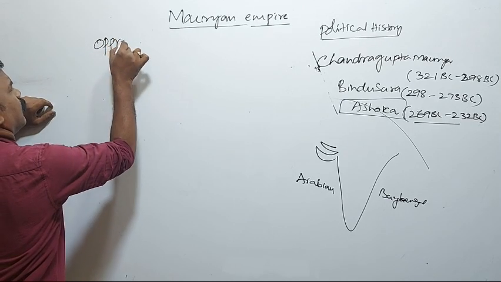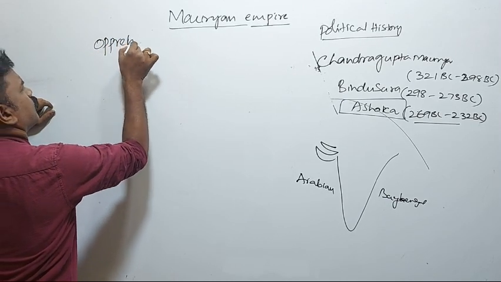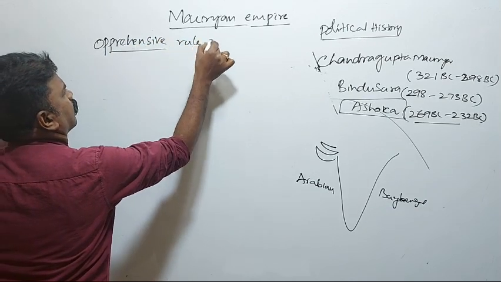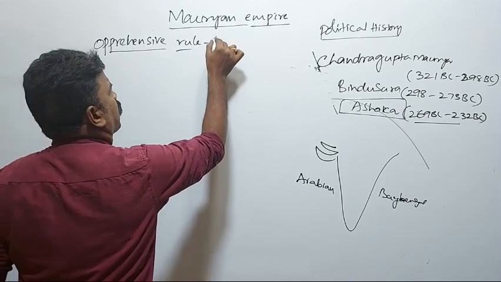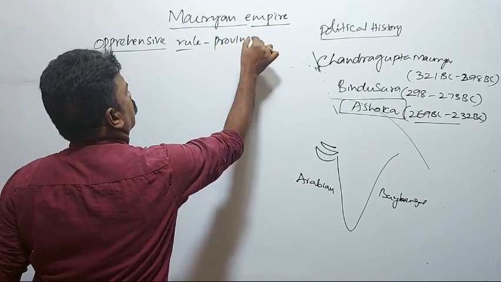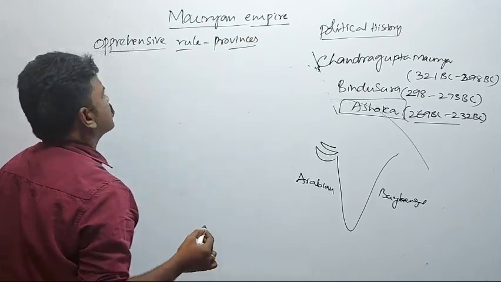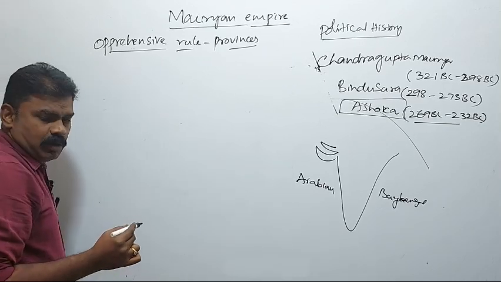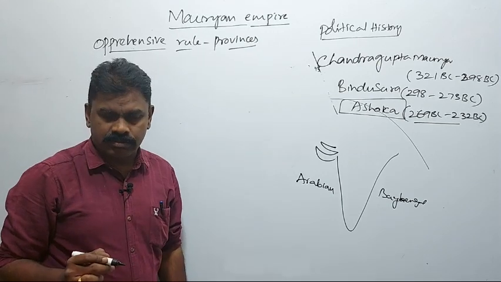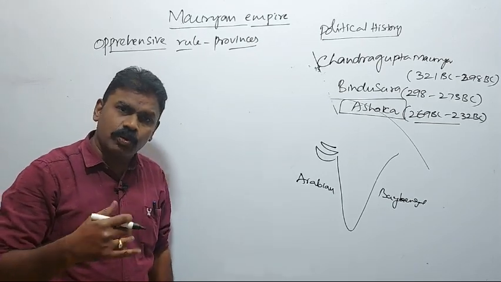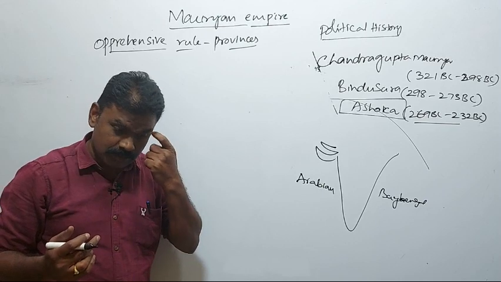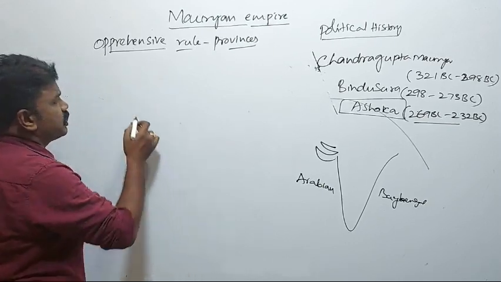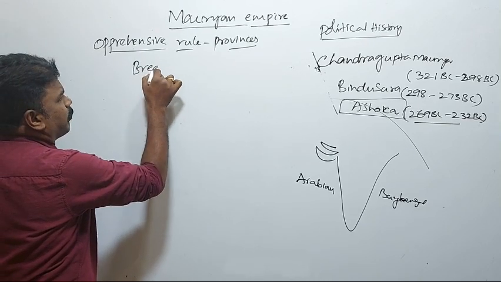After the financial crisis, the next cause is oppressive rule in the provinces. The bureaucracy of the provinces started a cruel policy towards the people. So this started the breakup of the empire.